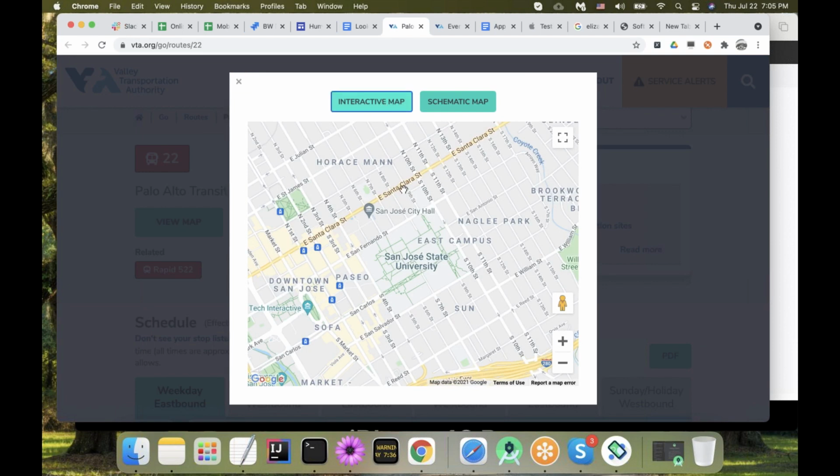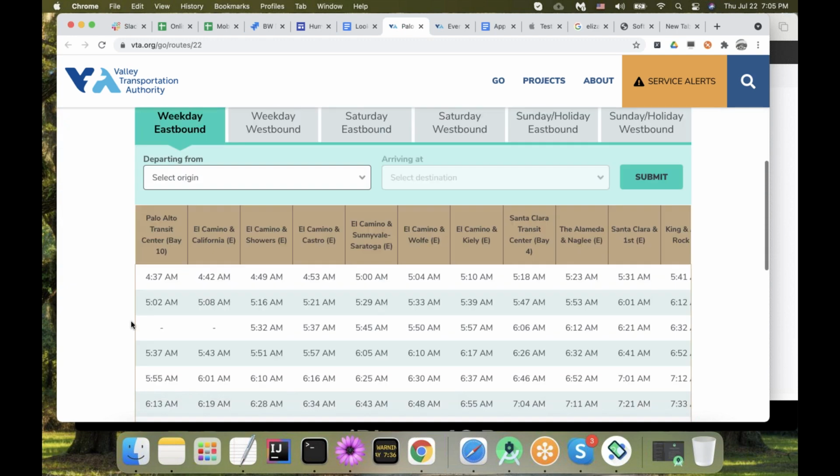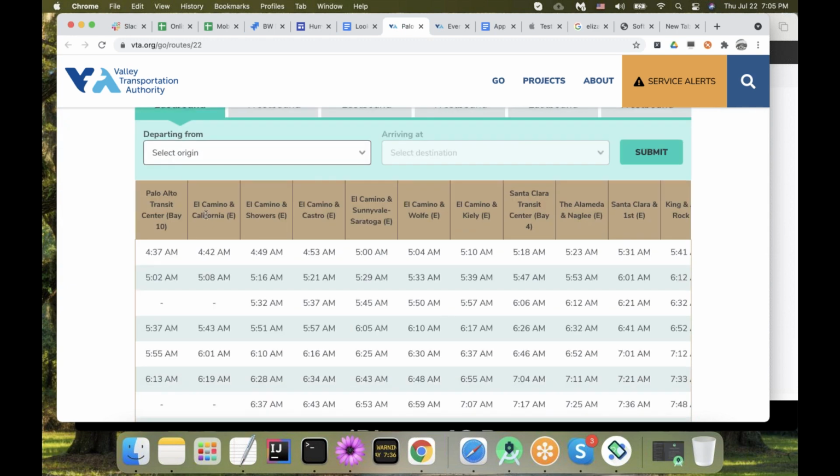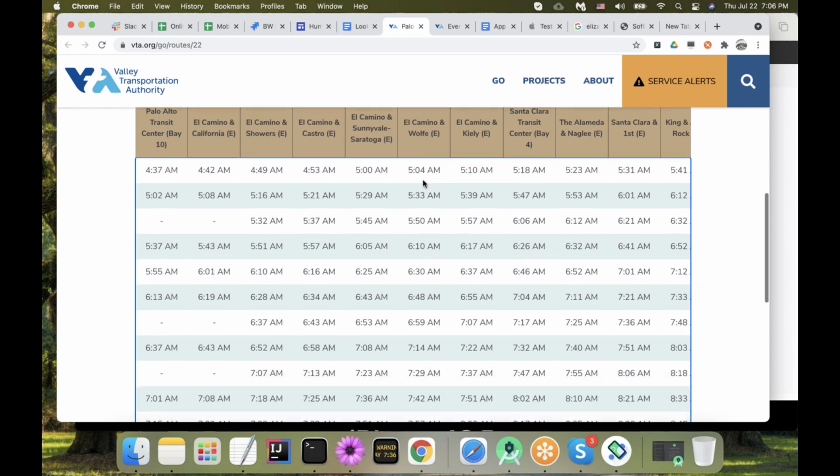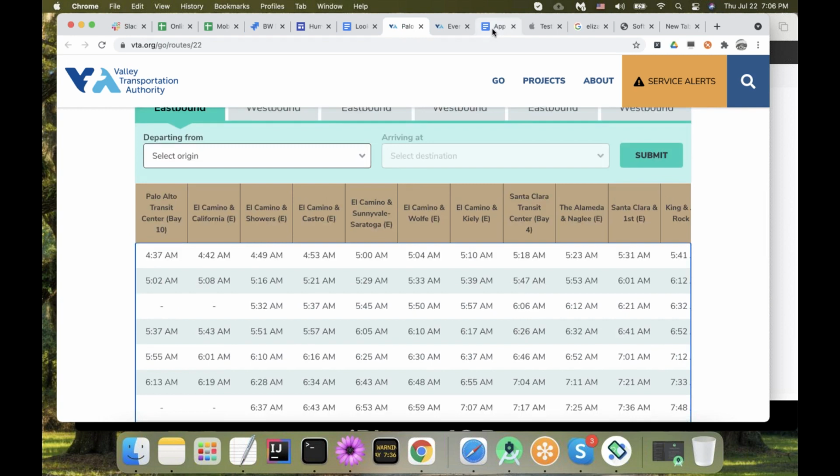There is an interactive map with all the stops and stop names, so you can find them and use them to see where you can go, like El Camino Real and Castra to El Camino Real and Wolf. You enter your final destination and your current location, and then you will be able to create your reservation.